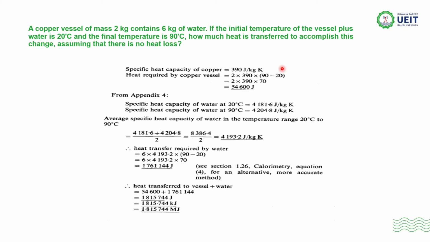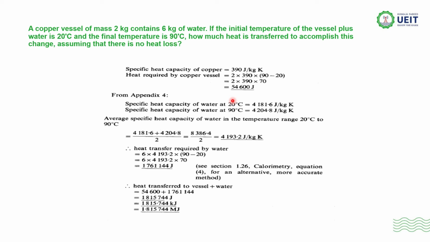Now Q is equal to mc delta T. Here the mass of copper is 2 multiplied by C, 390, and the temperature difference is 90 minus 20. Here the heat required by the copper vessel is 54,600 joules. Now for the water.